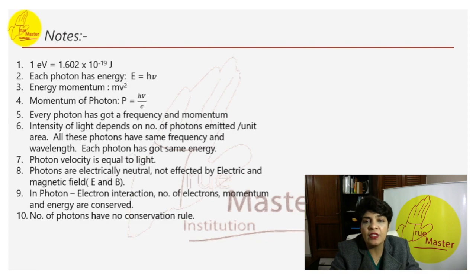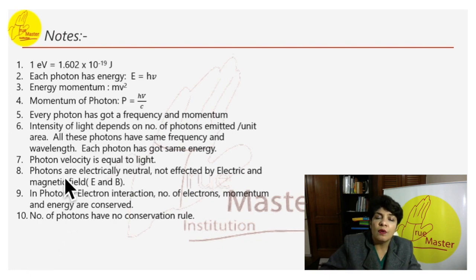Intensity of light depends on the number of photons emitted per unit area. All these photons have the same frequency and wavelength. Each photon has the same energy. Photon velocity is equal to that of light. Photons are electrically neutral, not affected by electric or magnetic field. In photon electron interaction, momentum and energy are conserved. Number of photons has no conservation rule.